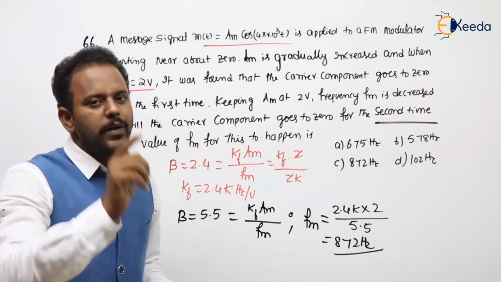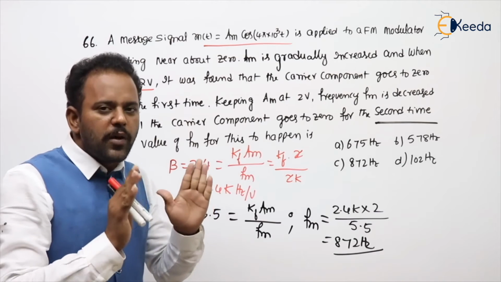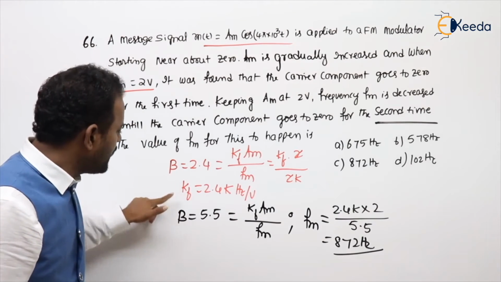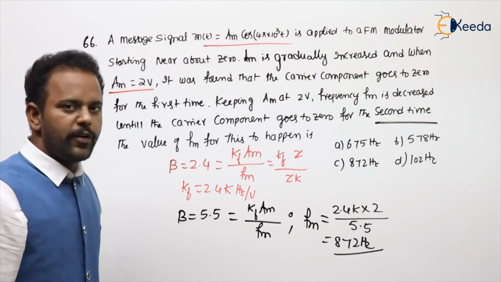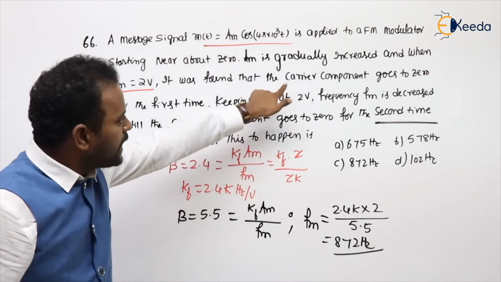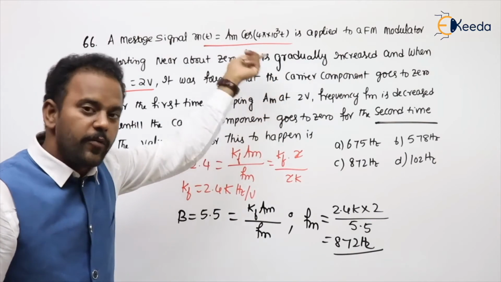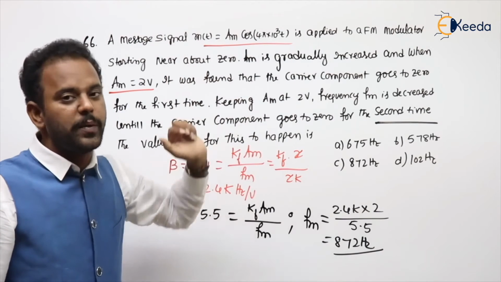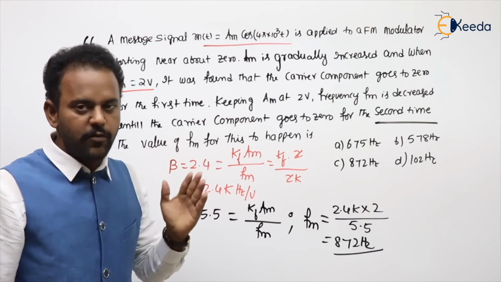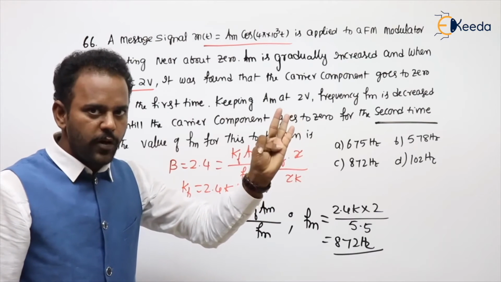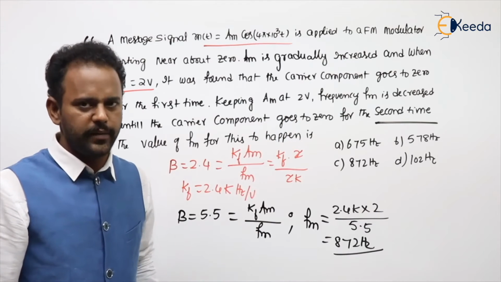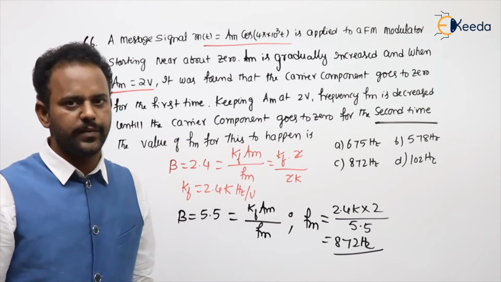The point you need to understand is that only the way of asking the question is different. If he had given beta value 2.4, 5.5 directly, there is nothing to solve. You need to recognize that the carrier component is becoming 0 the first time. When will it become 0? Whenever J0 of beta is 0. For first time, second time, like that, remember at least 3 values. First value 2.4, 5.5, 8.6. Next value is 11.8. Of course, no need; at least 3 values will be sufficient.